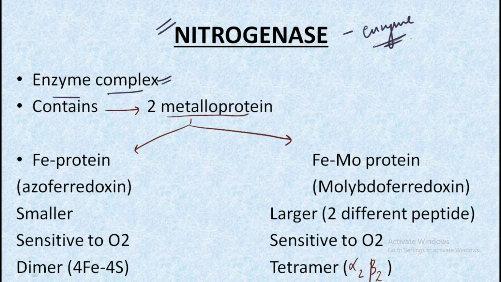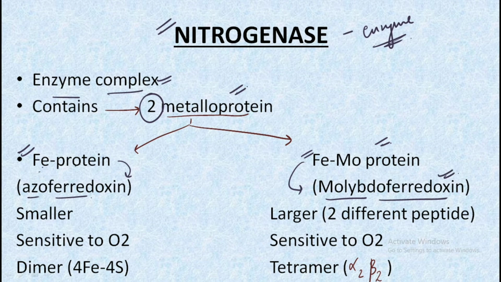It has mainly 2 metalloproteins: first we have the iron protein, that is Fe protein, and also we have FeMo, that is iron molybdenum protein. The Fe protein component is known as azoferredoxin and the FeMo protein component is known as molybdenoferredoxin. Make sure you remember these names. Azoferredoxin is the smaller component, it is sensitive to oxygen, and its structure is a 4Fe-4S structure, that is, we have 4 iron and 4 sulfur in this subcomponent.